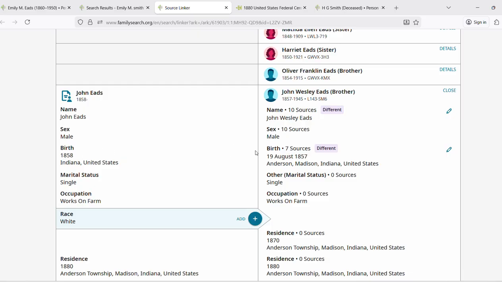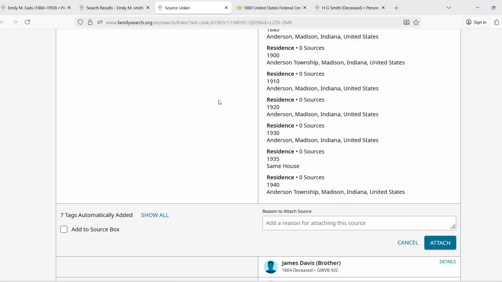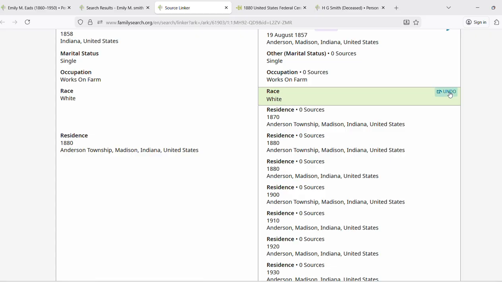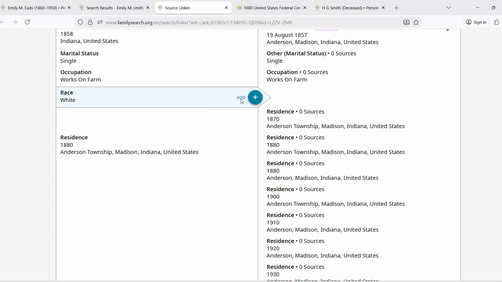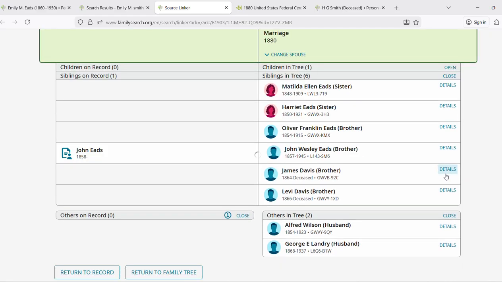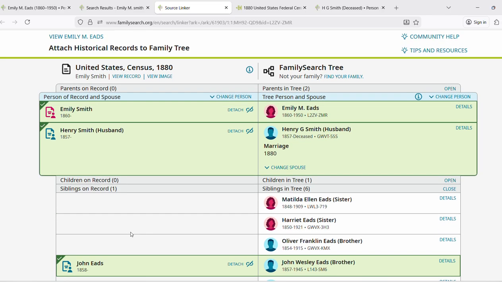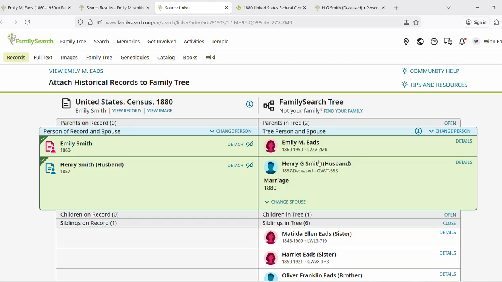In the census, it doesn't need to be. And then everything that's over here, you want to click on this add and then attach. And now everything is green. There's no more names over here. And we now have a name for Henry. That's wonderful.